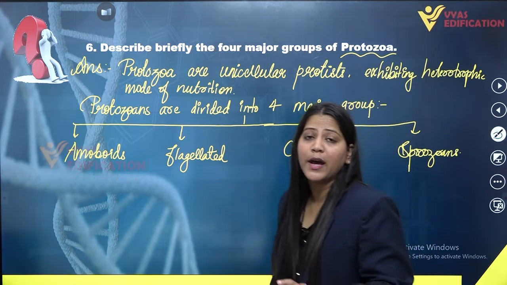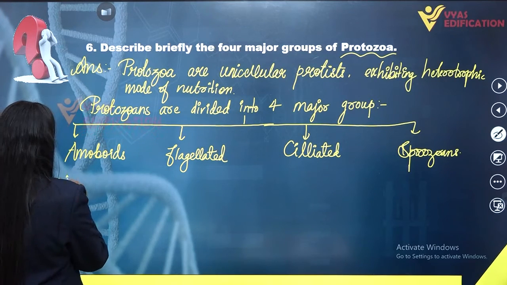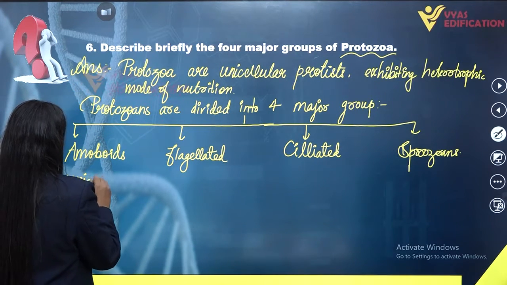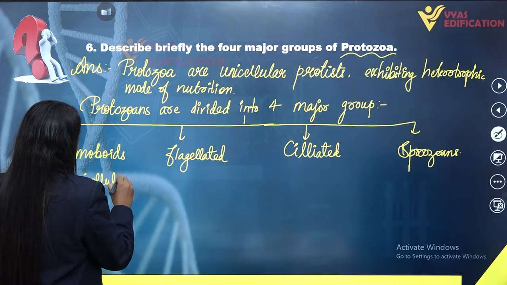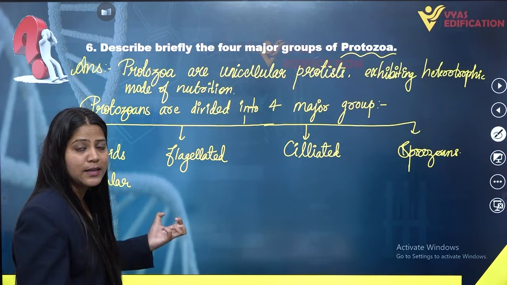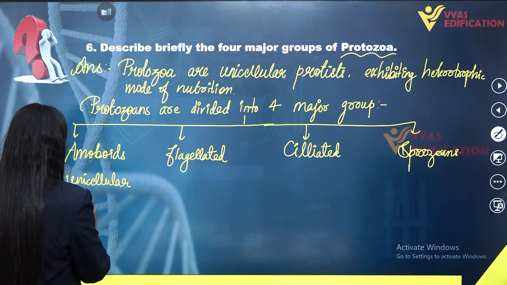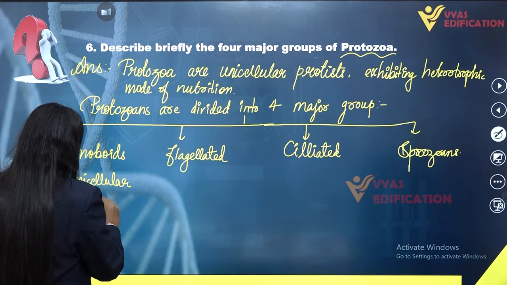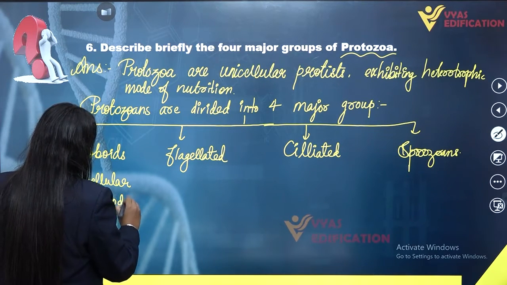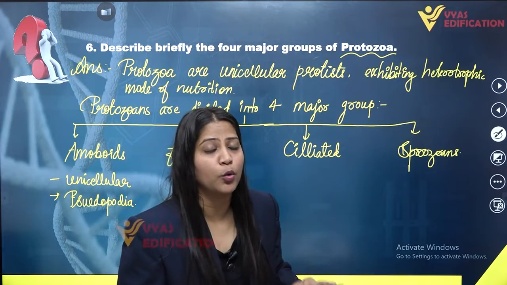Amoeboids or sarcodines include members which are unicellular organisms. They do not have flagella as well as cilia. Instead, they have pseudopodia, which is nothing but an outgrowth of protoplasm.